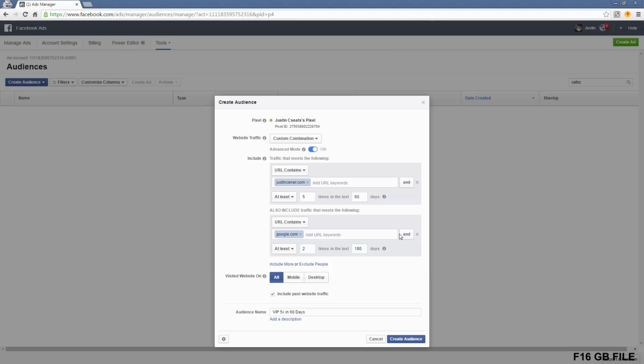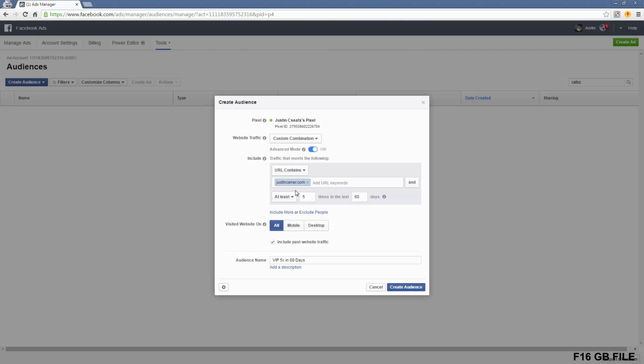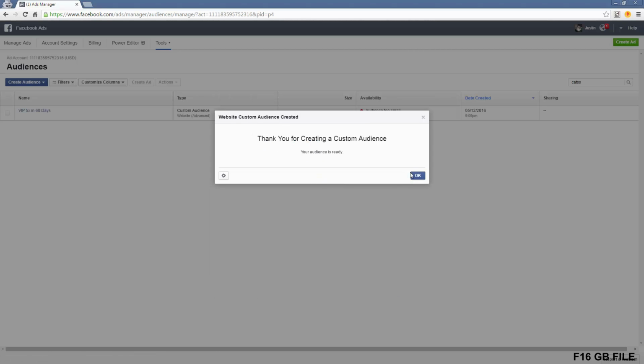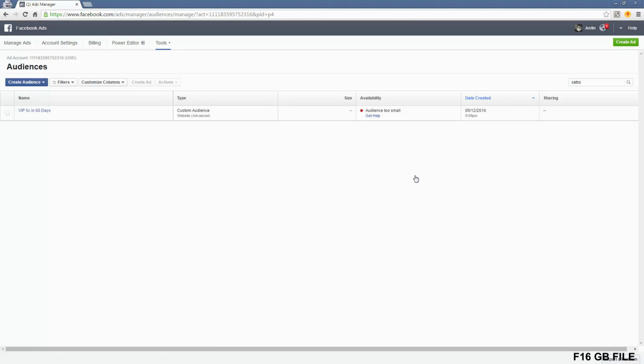So I'm just going to X out of this one, right? So anyone who's been to my site 5 times over the past 60 days, and we'll create the audience. And of course, it's going to take a little bit to populate, but this is pretty powerful. And they're going to eventually start rolling out some of the other targeting options, like I was telling you about, time spent, aggregated values. Like, how about an audience of people who have spent at least $1,000 on your website? Then you can show them the product first, or give them promo codes, or ask them for feedback.